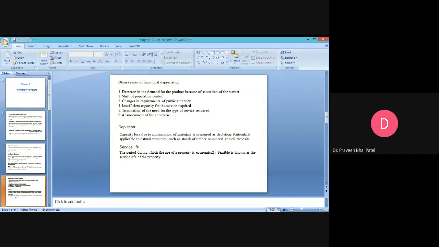Then the fourth point, insufficient capacity for the service required. One of the major parts which we are facing nowadays is that your product is very good, you are easily supplying it, but after a particular period of time, when a service is required, a proper service is not available to the industry.